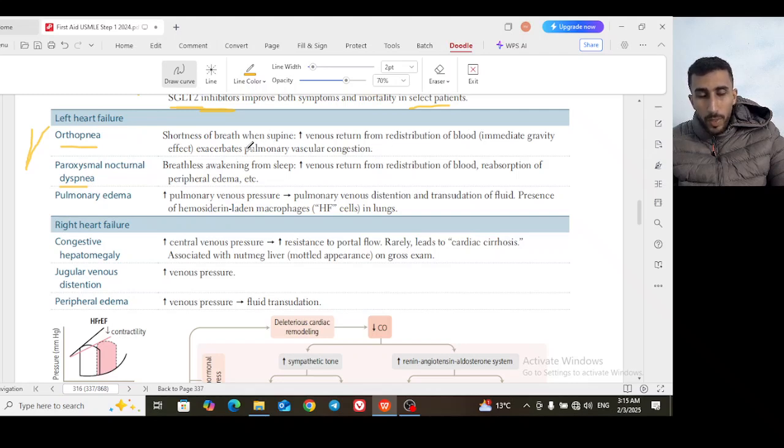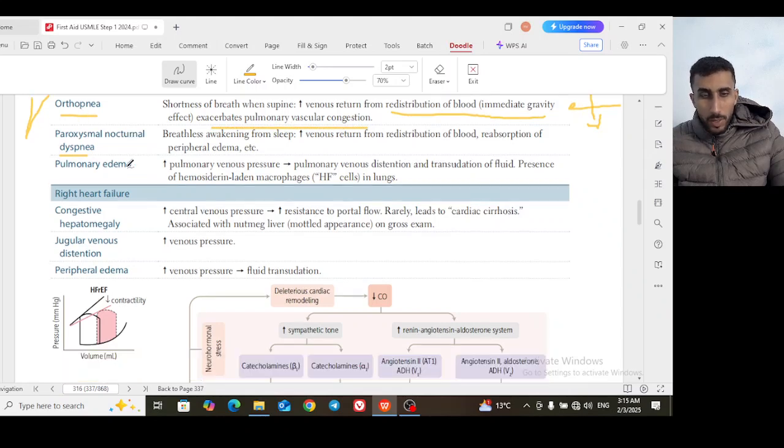When you are erect, blood pools in your legs due to gravity, and when you lie supine, the effect of gravity wanes and redistribution of blood occurs. This exacerbates the pulmonary vascular congestion. Paroxysmal nocturnal dyspnea is the same: breathlessness which awakens you from sleep, with the same redistribution of venous return.